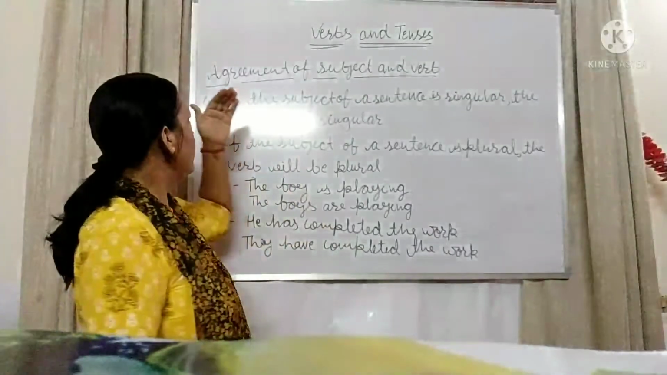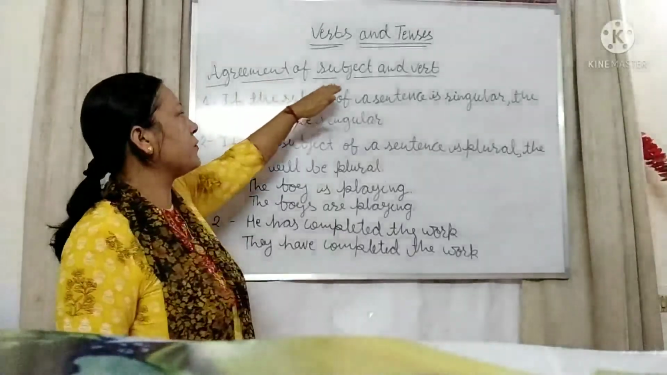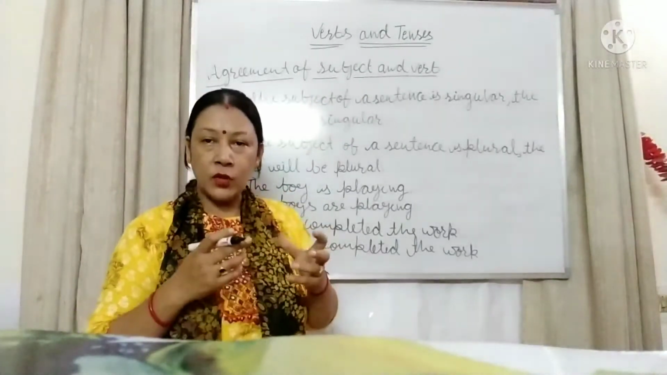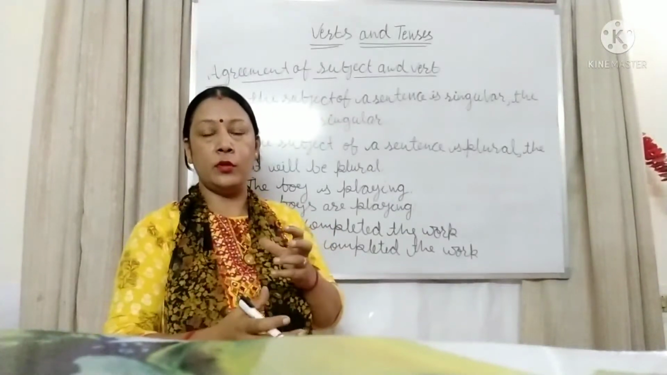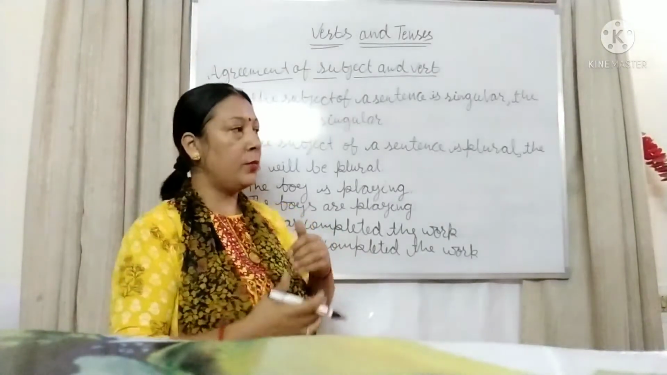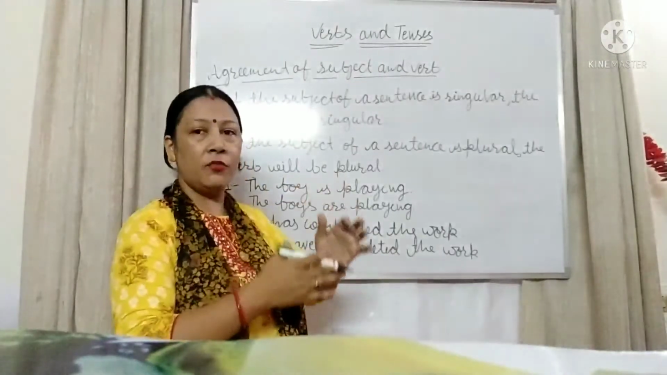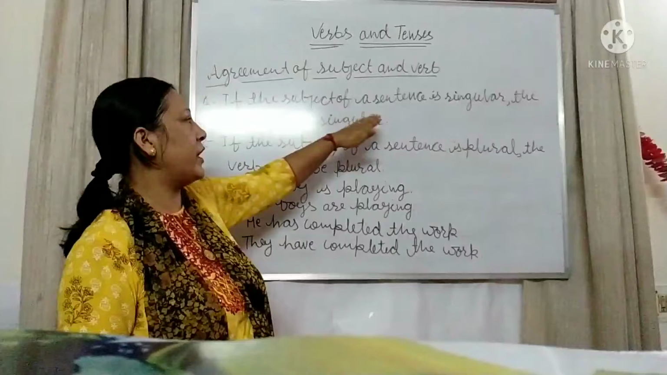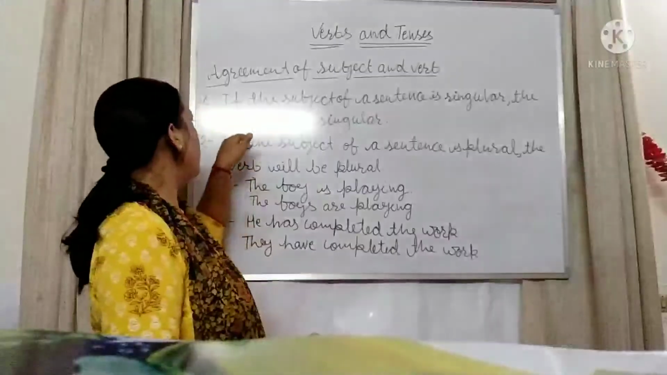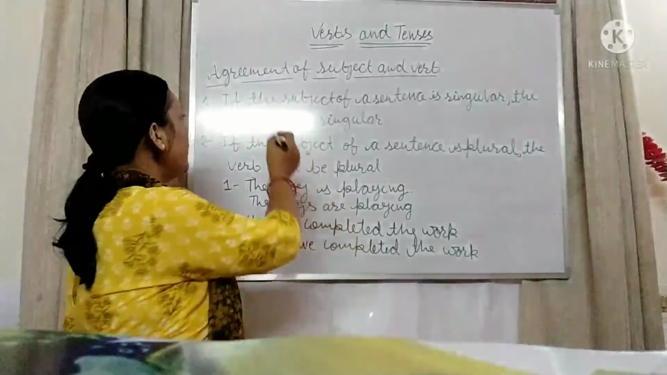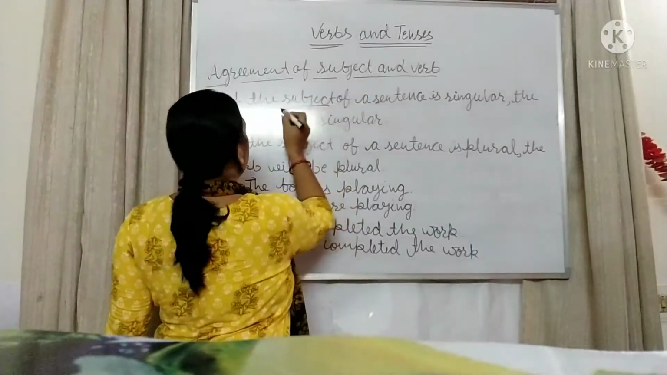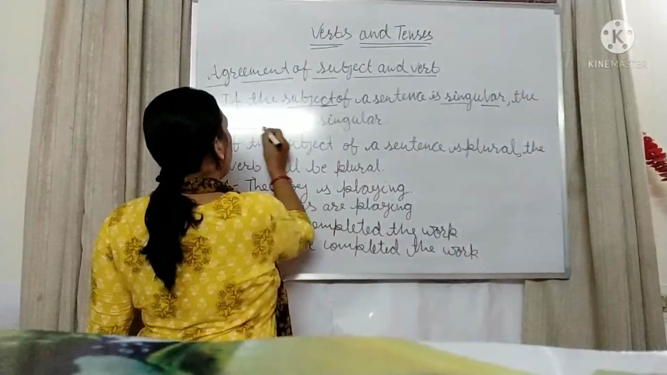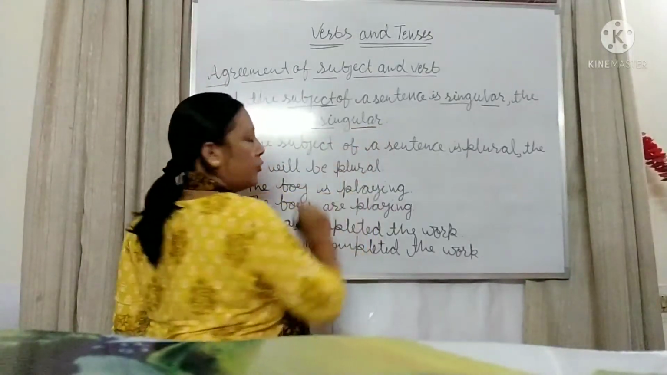So students, the next topic is agreement of subject and verb. Agreement, you know what agreement is? There is a rule called agreement between the subject and the verb. Let's see what they are. First, if the subject of a sentence is singular, the verb will be singular. Means if the subject is singular, then the verb will definitely be singular.